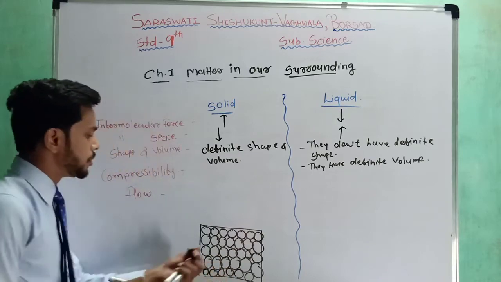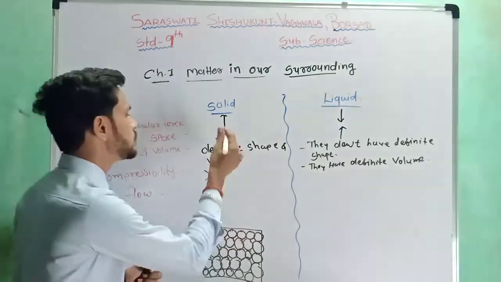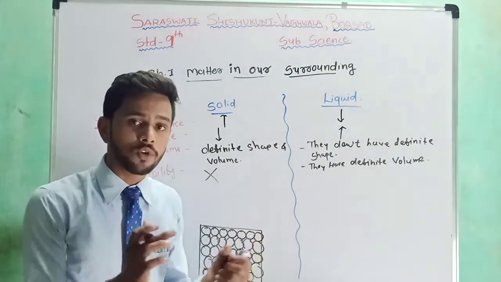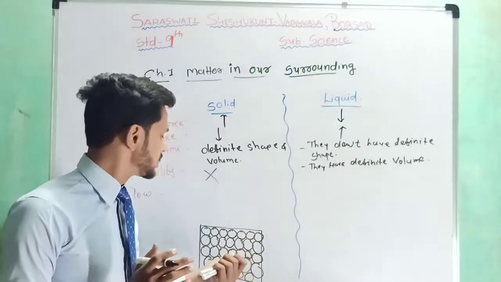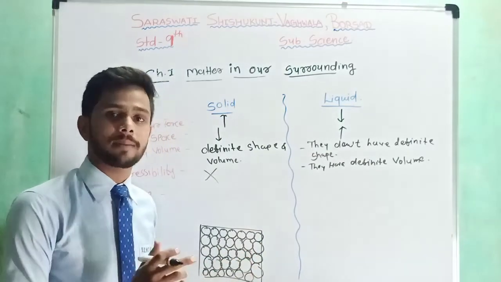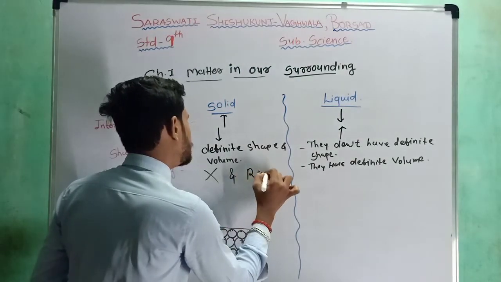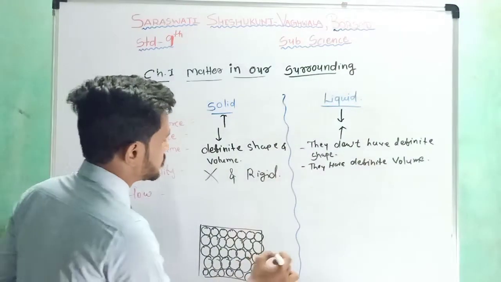Okay, so due to this arrangement we cannot compress the solid substance. And what happens when we apply some more force? We know that whenever we apply more force, the solid substance can be broken up, and hence it is rigid.